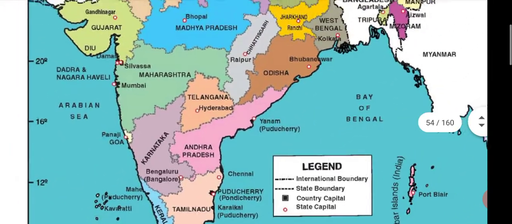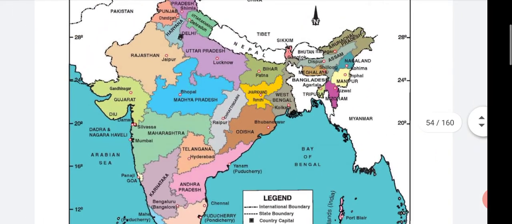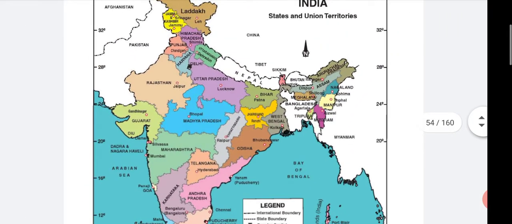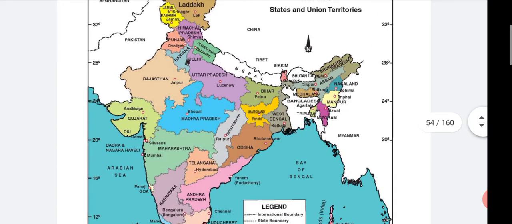See students, this map you will do in your map book. Just the name of the state and the capital. In the map, you write the name of the state and the capital of each particular state.